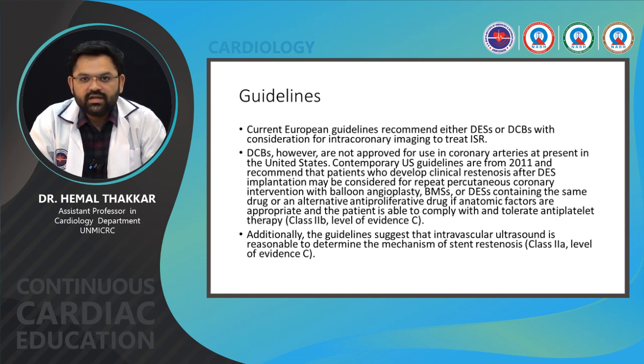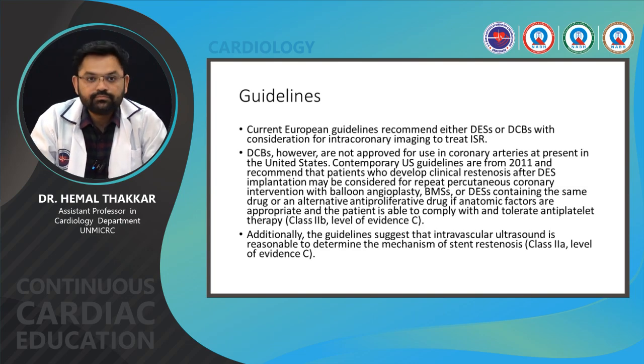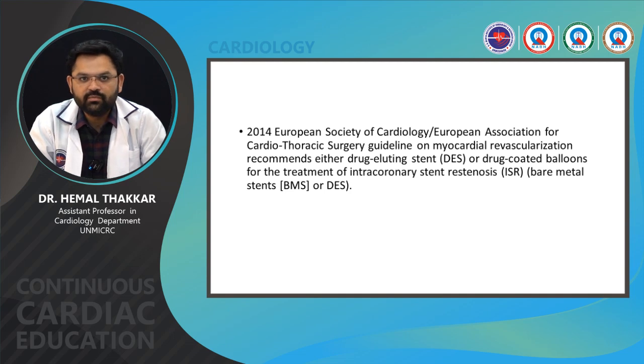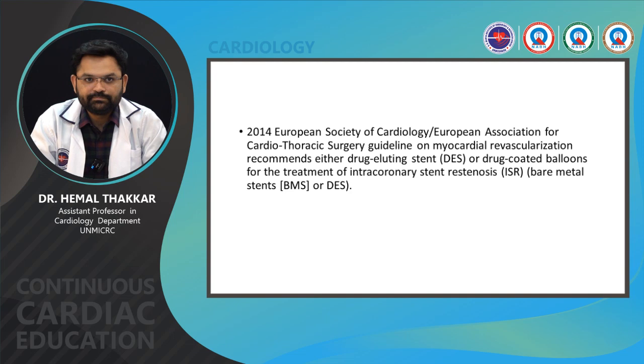Additionally, the guidelines suggest that IVUS is reasonable to determine the mechanism of stent restenosis. The 2014 European Society of Cardiology and European Association for Cardiothoracic Surgery guideline on myocardial revascularization recommends either DES or drug-coated balloons for the treatment of ISR, whether it is BMS or DES.